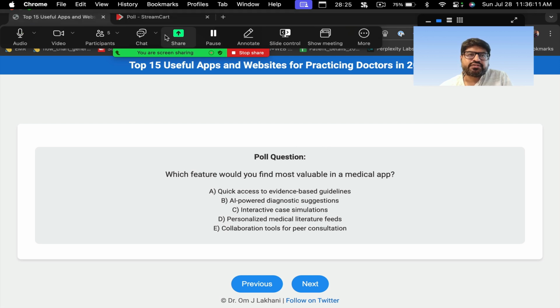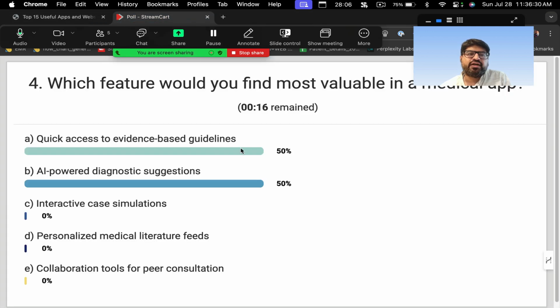Okay, so which feature do you find most valuable in a medical app? Quick access to evidence-based guidelines, is that something which you'll find most valuable? AI-powered diagnostic suggestion, is this something useful? Interactive case simulations, you find useful? Do you find personalized medical literature feeds useful, or do you find collaboration tools for peer consultation useful? So if you're looking at an ideal medical app, what do you find as most useful?